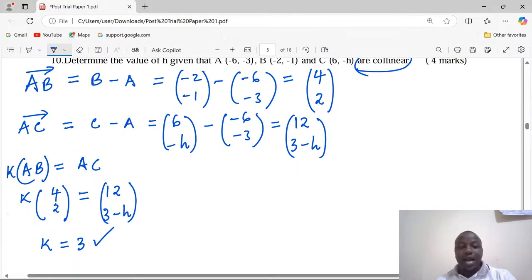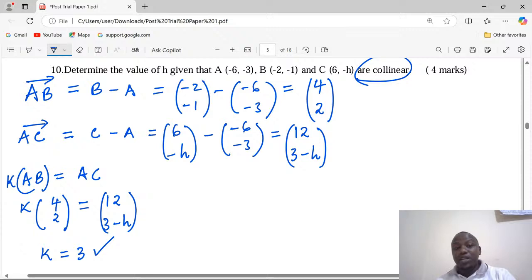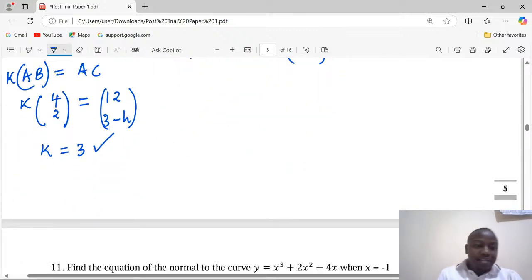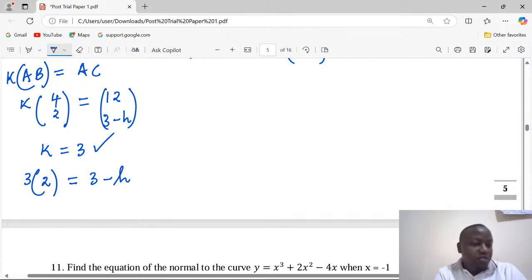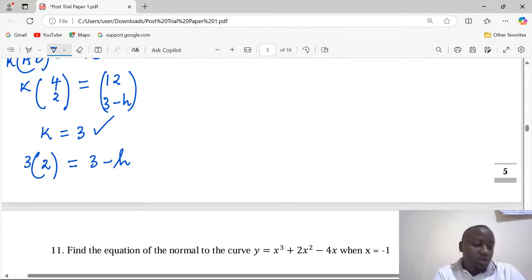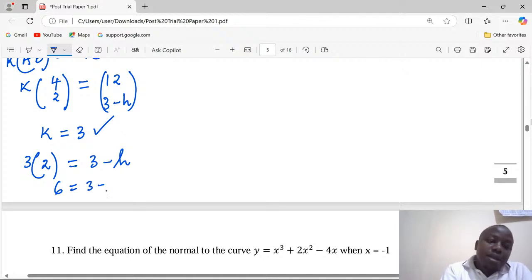If the value of k is 3 and the points are collinear, the two vectors are scalar multiples of one another, then it means we are supposed to get the same constant even when using the y component. Because k is 3 now, 3 multiplied by 2 is supposed to give us the other side, 3 minus h. That is what you're supposed to understand. Because you have known k, k applies also on the y components. So 6 is equivalent to 3 minus h.